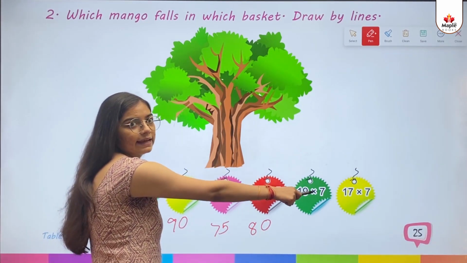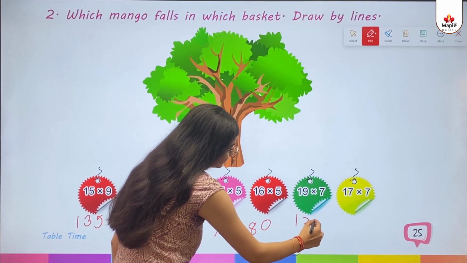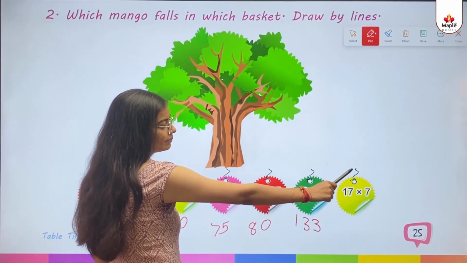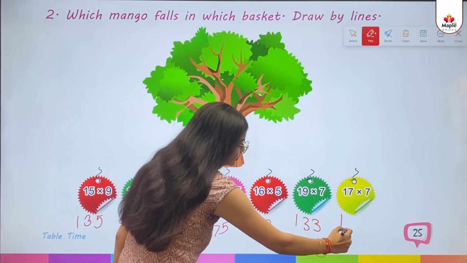19 multiply 7 gives 133. 17 multiply 7 gives 119.